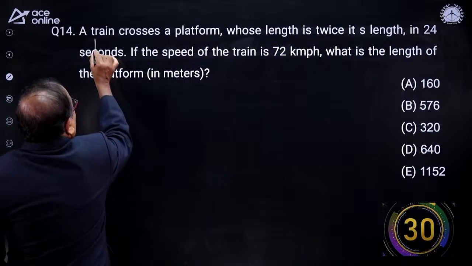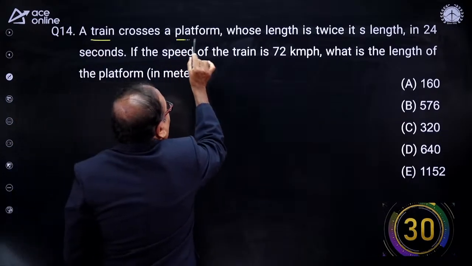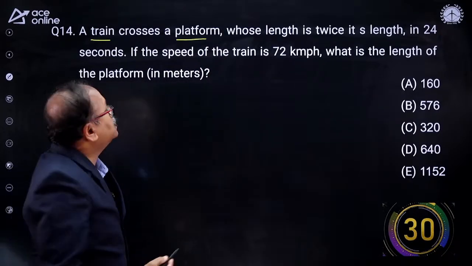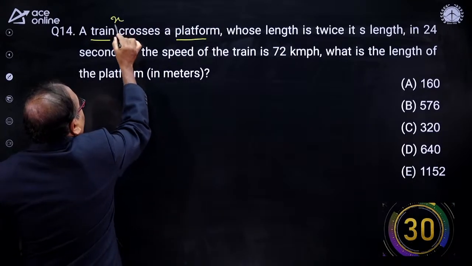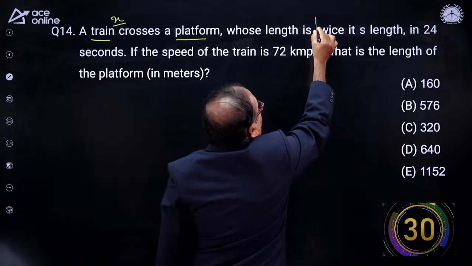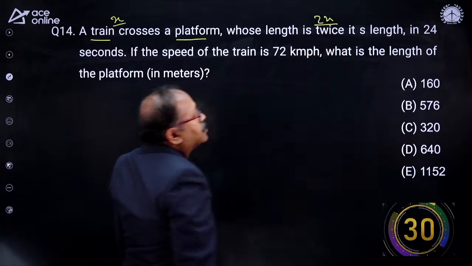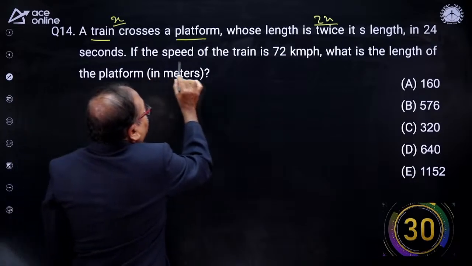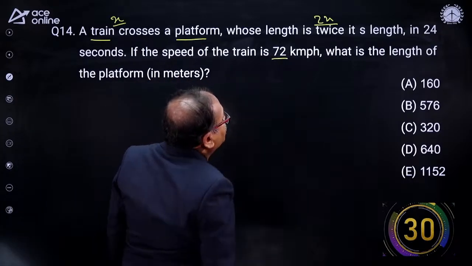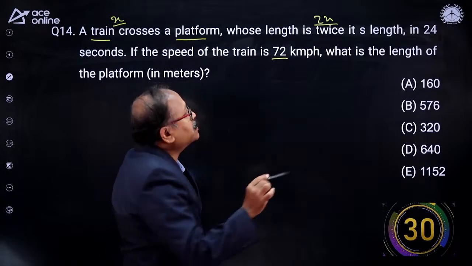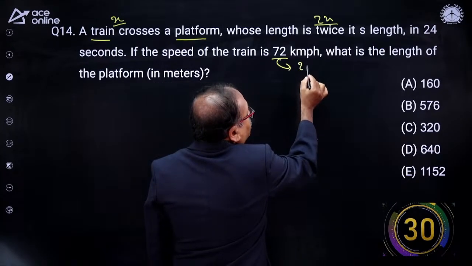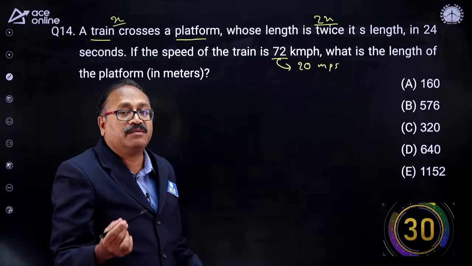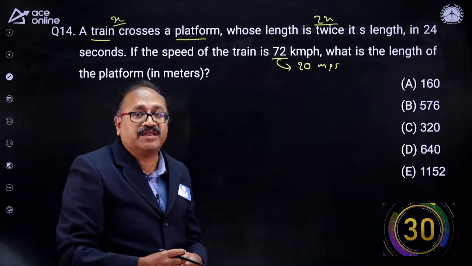Look at this. A train crosses a platform whose length is twice the length of the train. So if the train length is x, then the platform length will be 2x. It crossed the platform in 24 seconds. If the speed of the train is 72 km per hour, I need to convert this into meters per second, and we know that 72 km per hour is 20 meters per second. Some standard values, just remember them so that you can save some time in the exam.